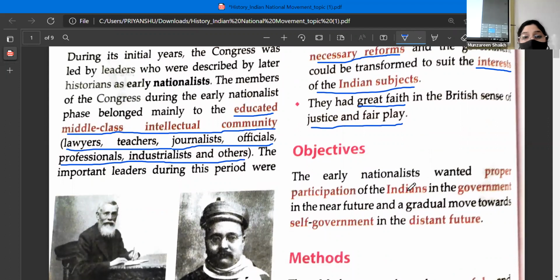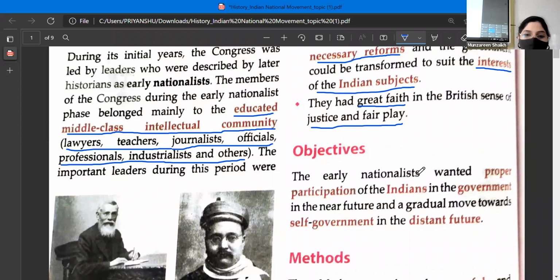Yes. Now, objectives. See, why did they find that the Britishers were fair and just? Because before the Britishers came to India, how was the justice system? What rule was there? Monarchy rule. Monarchy rule means what? King. So whatever is the king's decision, that will be applied, right? The king would be biased at times. Now somewhere or the other, these Britishers brought laws, right? So that's the reason they had this belief.